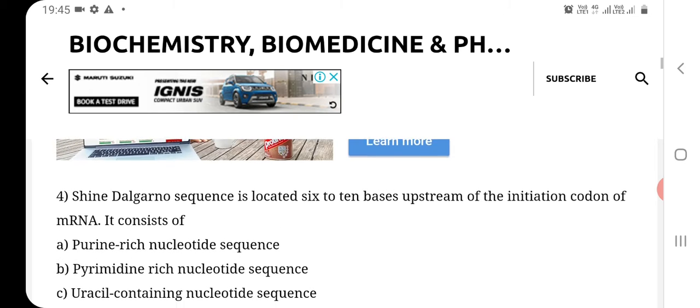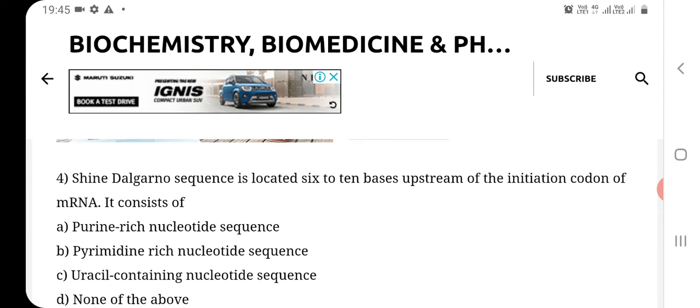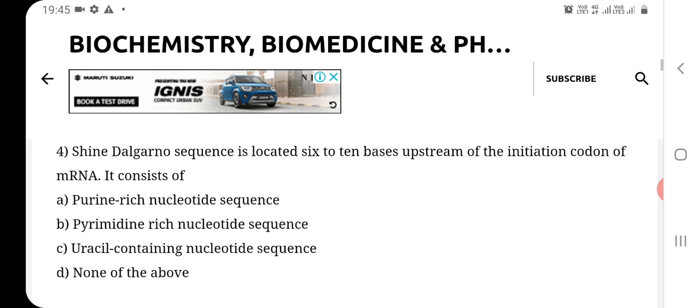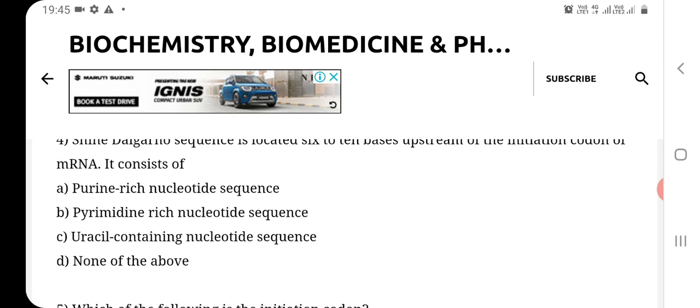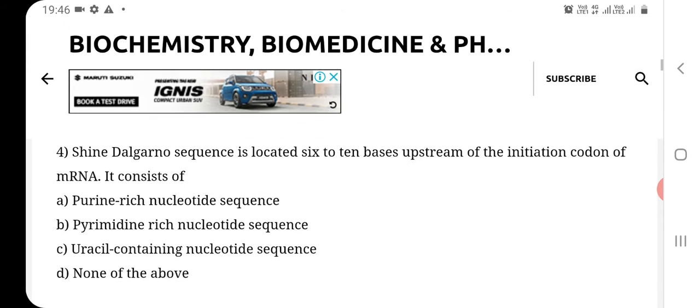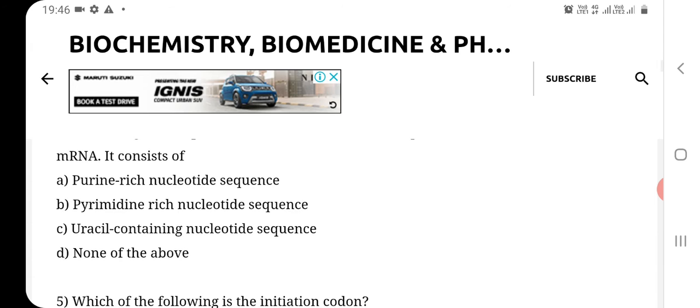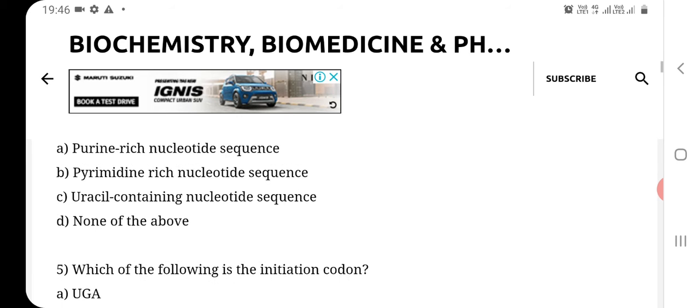Now see question number 4. Shine-Dalgarno sequence is located 6 to 10 bases upstream of the initiation codon of mRNA. It consists of option A, purine-rich nucleotide sequence; option B, pyrimidine-rich nucleotide sequence; option C, uracil containing nucleotide sequence; and option D, none of these. So the correct answer of this question is A, that is purine-rich nucleotide sequence.